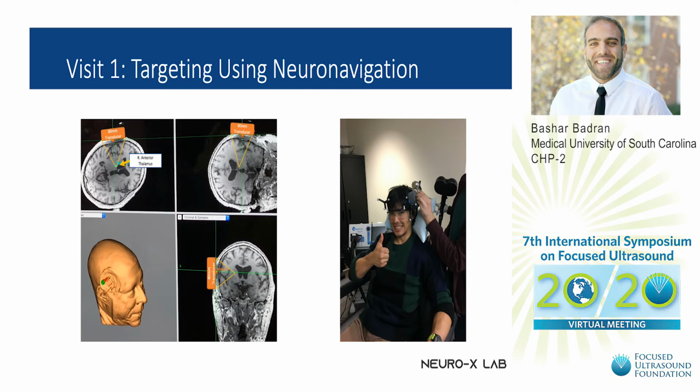Visit 1 was a targeting visit where we acquired a T1 3T MP range image. This was then synchronized using BrainSight neuronavigation, where the transducer was connected to infrared sensors and trackers that allowed for us to real-time track where the transducer sits on the scalp and mark the optimal direction and target for a planned approach of administering FUS to the right anterior thalamus.